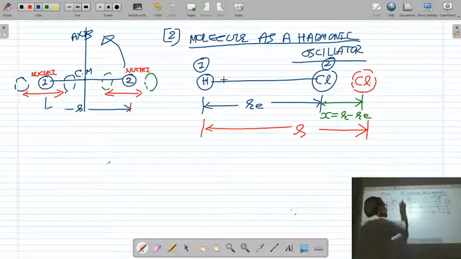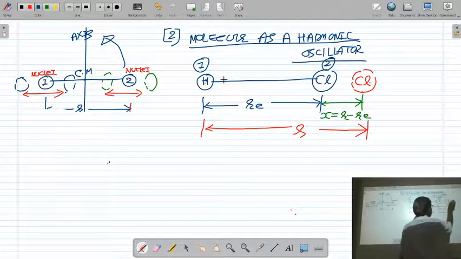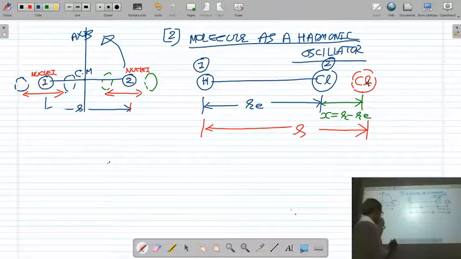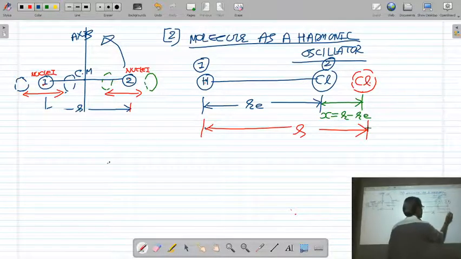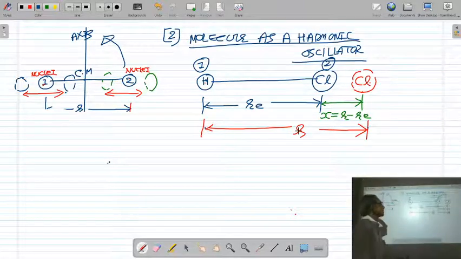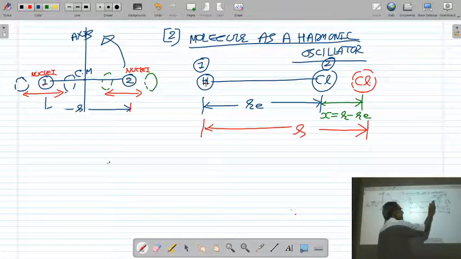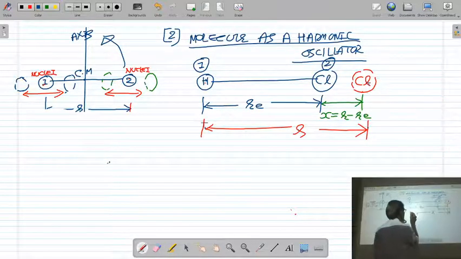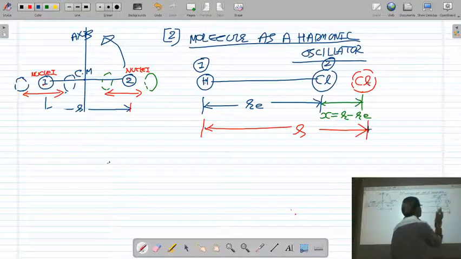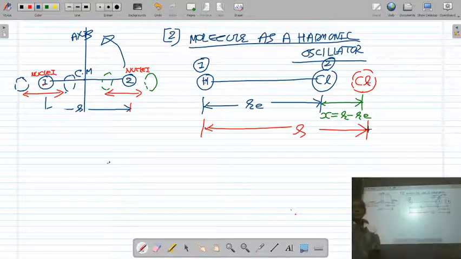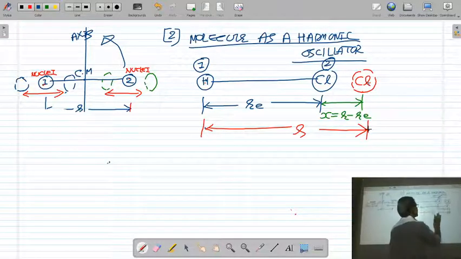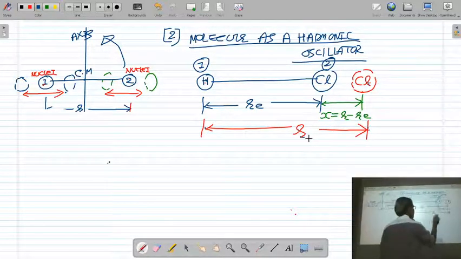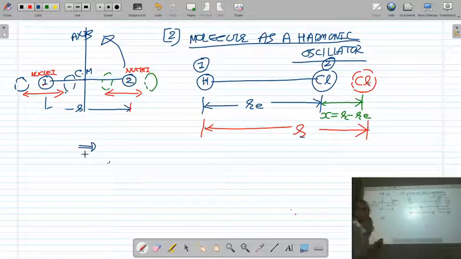Due to the vibration, suppose Cl nuclei goes here after vibration, then the new internuclear distance between H nuclei and Cl nuclei will become R. So Re was the equilibrium distance, and after vibration the new separation is R. So the displacement of the nuclei will be x, that is R minus Re.